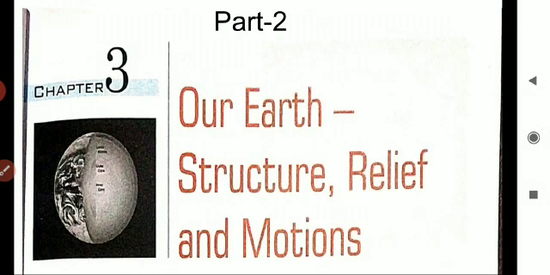In the previous session, what are all the things we have discussed, children? The layers of earth. How many layers? 3 layers. They are crust, mantle and core. Then about map. What is a map? A map is a diagrammatic representation of an area of land or sea showing physical features, cities, roads, etc.